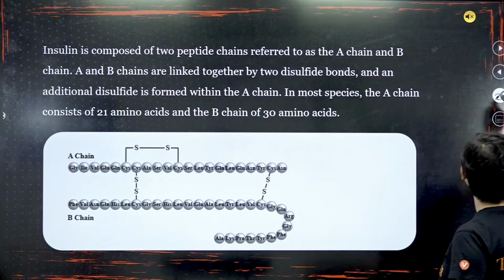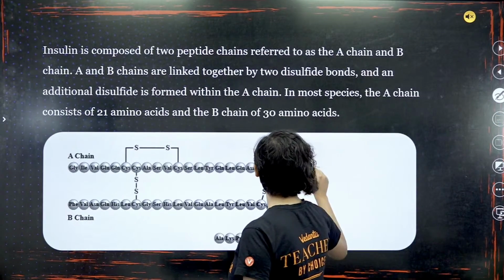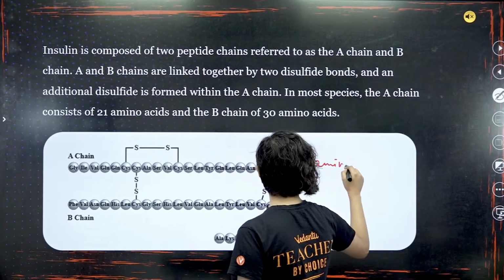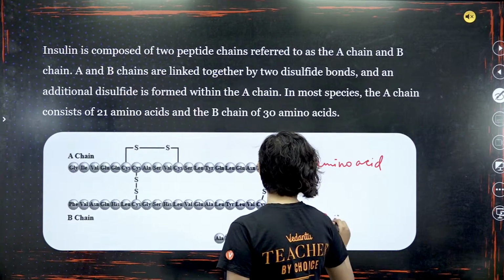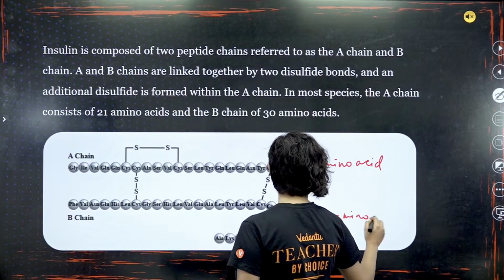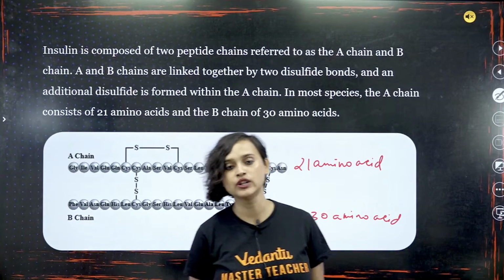Okay, so basically, let me write it down here. These ones have 21 amino acids here, and this one has 30 amino acids here. Together they have 51 units of amino acid.